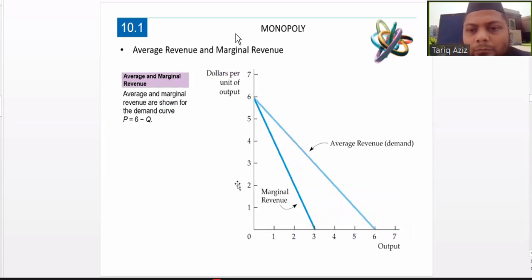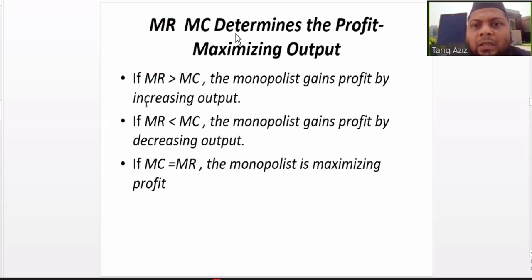The same behavior in the form of a graph can be shown like this, that the slope of the marginal revenue curve will be more than the slope of the average revenue curve. And these are some basic things. If the marginal revenue is more than marginal cost, the monopolist gains profit by increasing output.